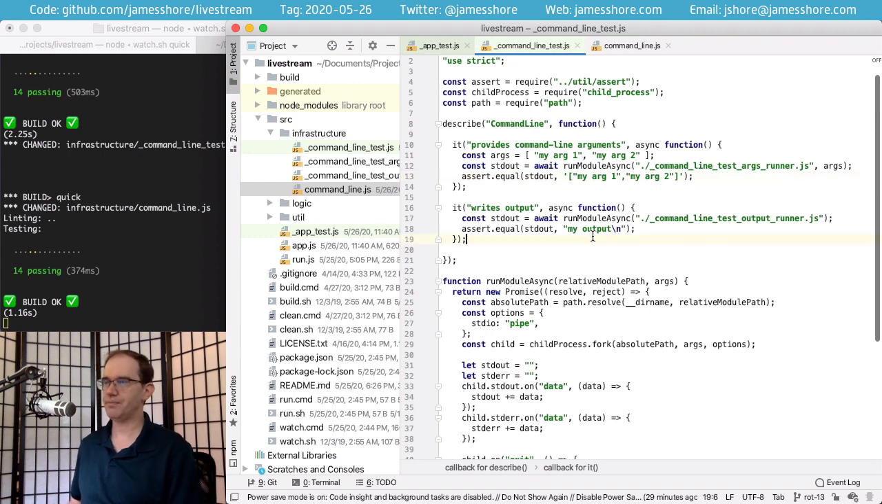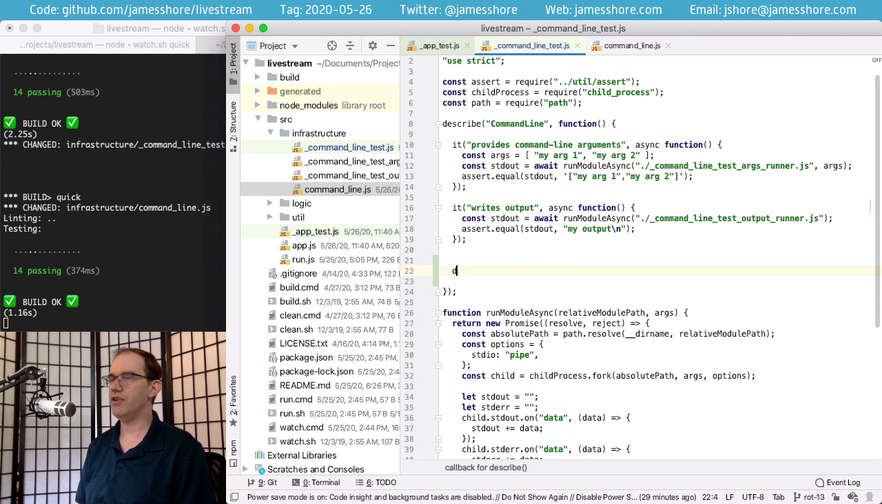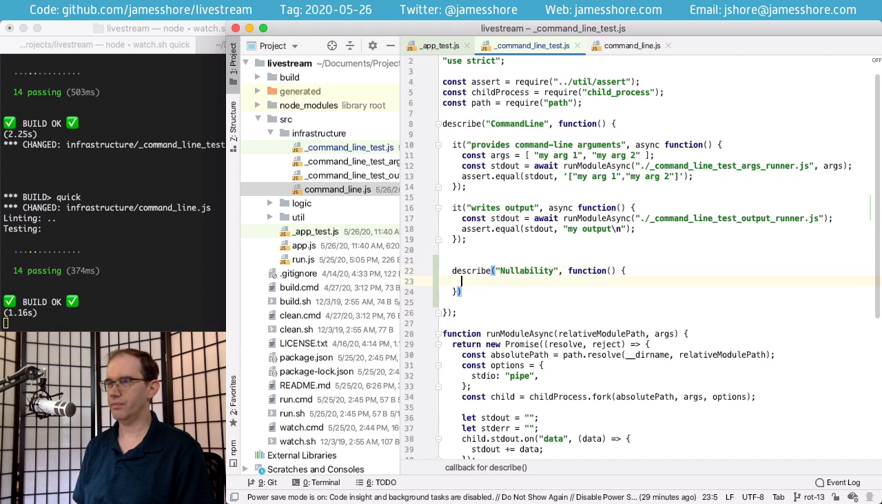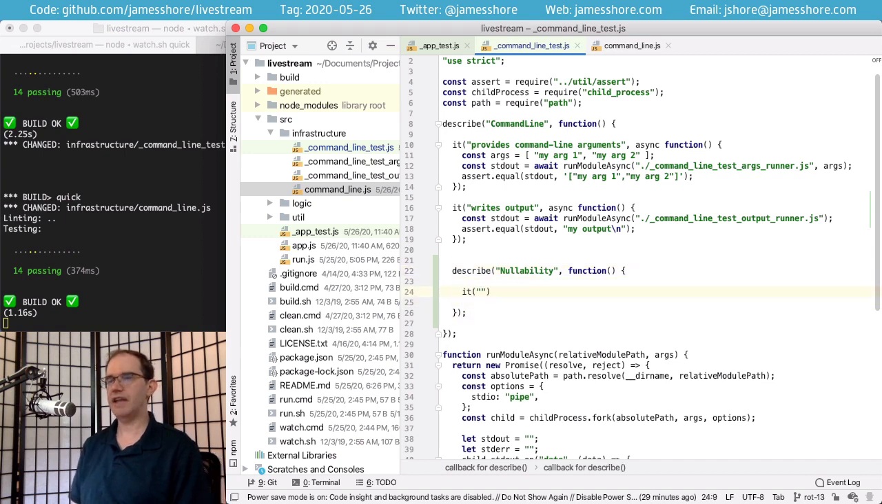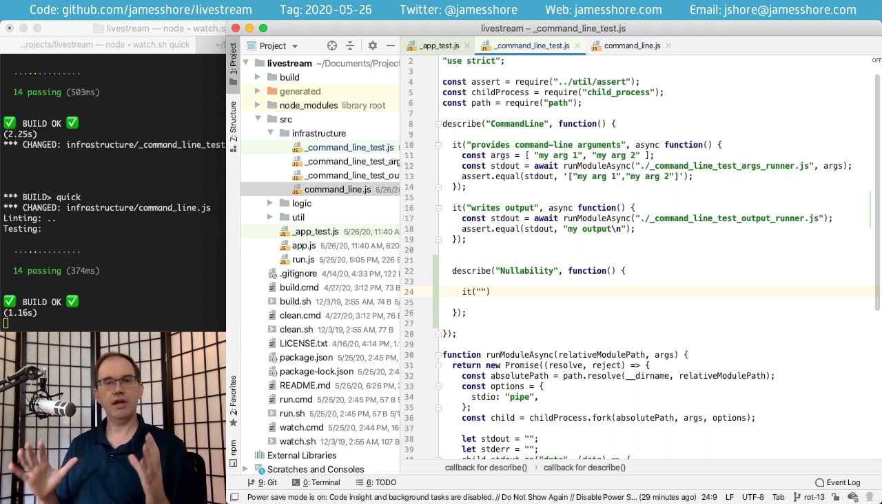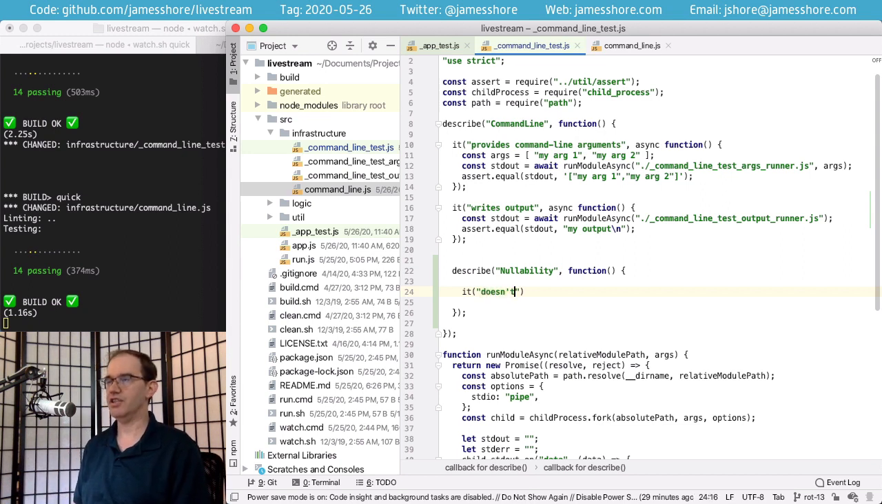So let's do that. I'm going to describe a new thing. I'm going to call it nullability. And we're going to say that a null version of our command line code is just like the real thing, except that it doesn't talk to the outside world. So we're going to say it doesn't write output to command line.